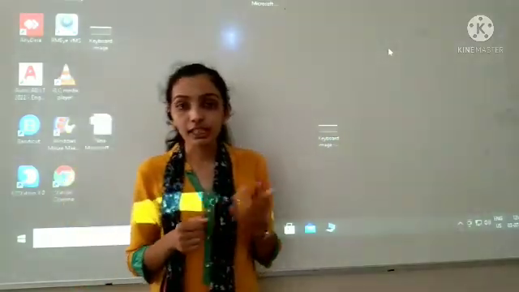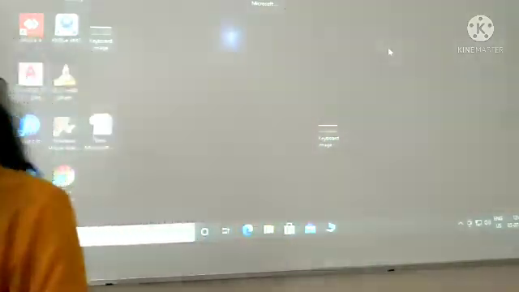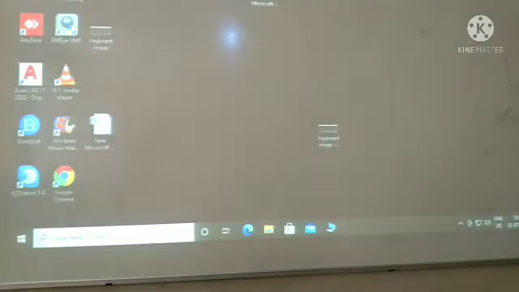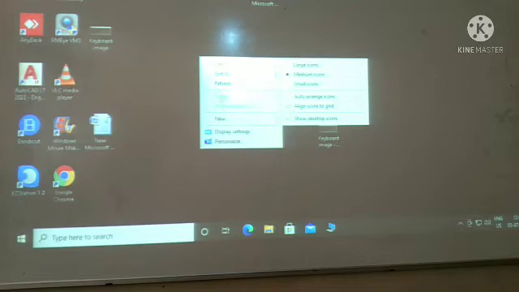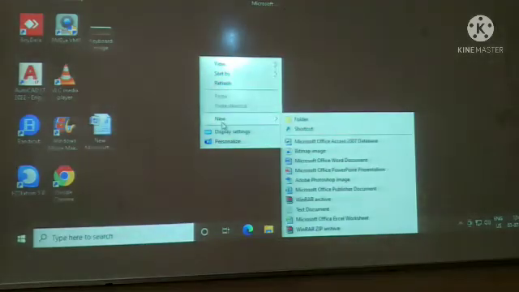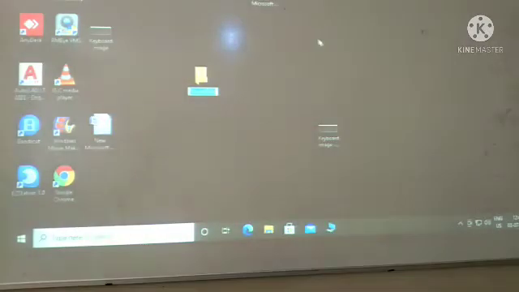Now first of all, let us see how to create a folder. If I want to create a folder on my desktop, then keep the mouse pointer anywhere on the desktop, then click the right button of the mouse, then go to New. Here we have New, and in New we have first, that is Folder. When I click on Folder, my new folder will appear on the desktop.